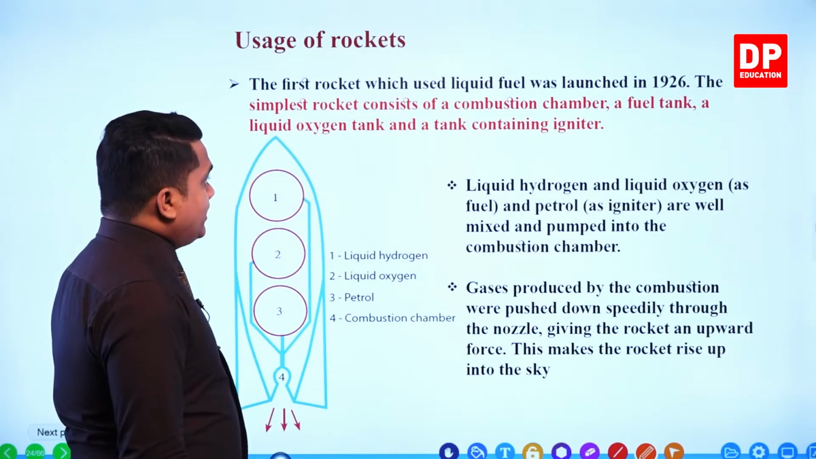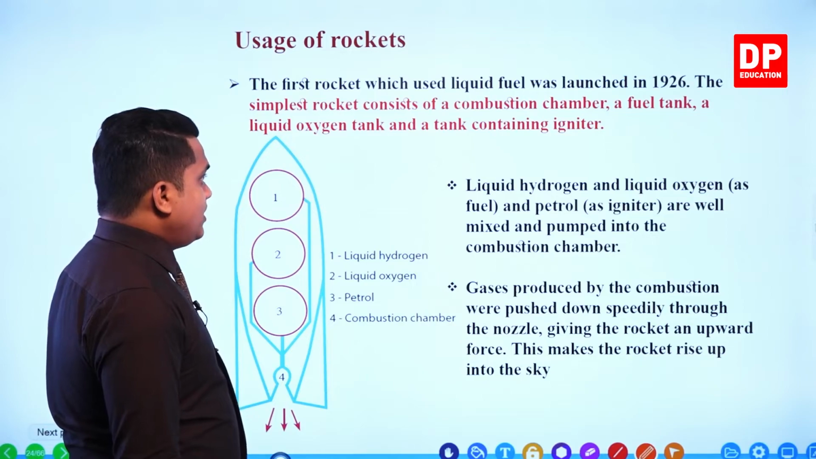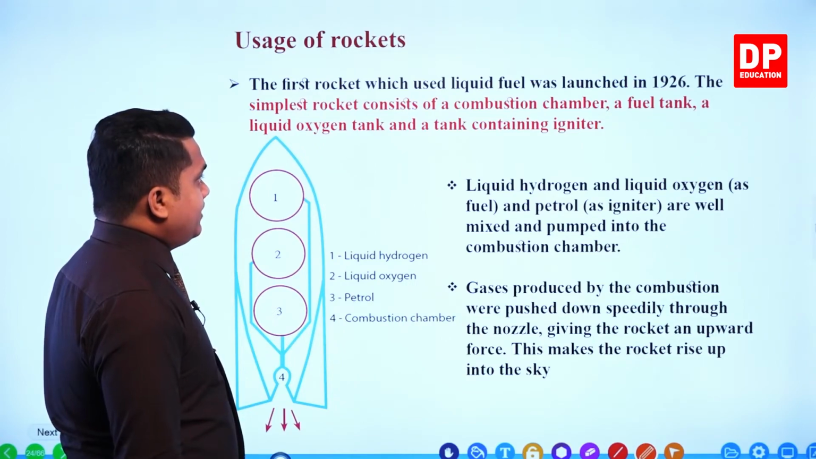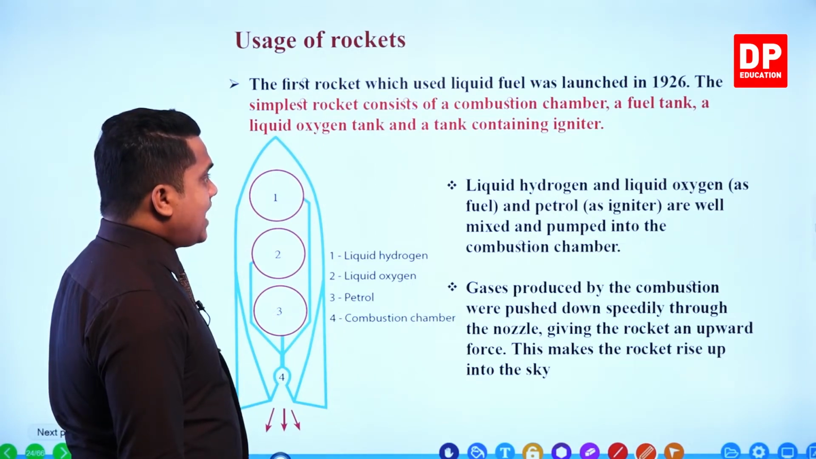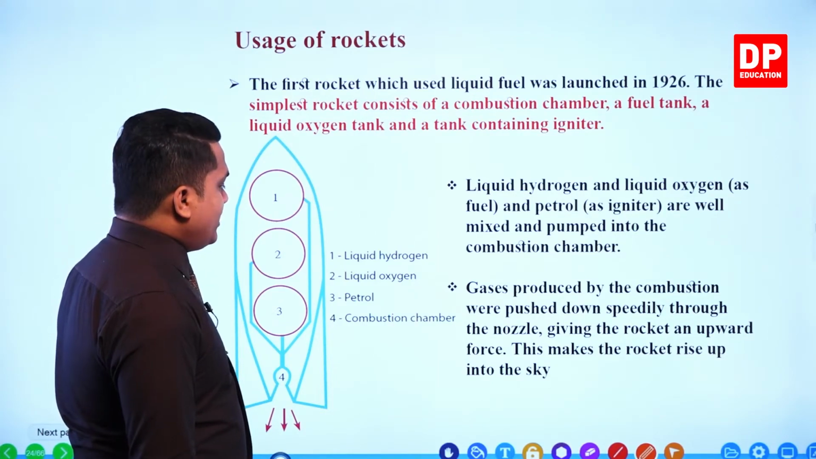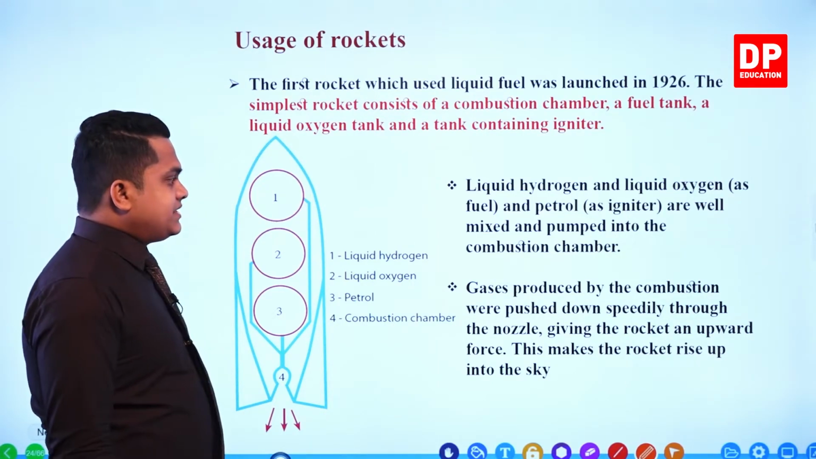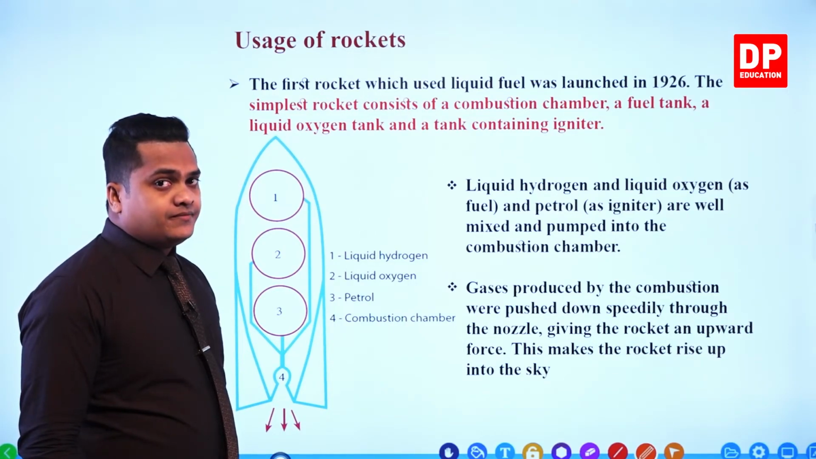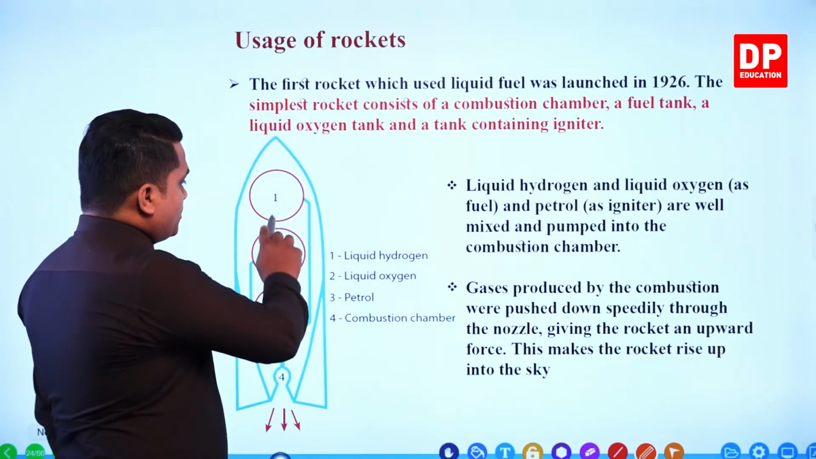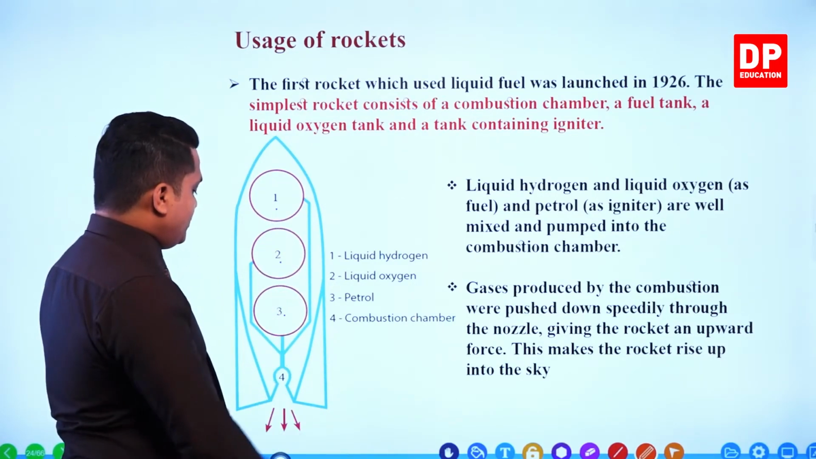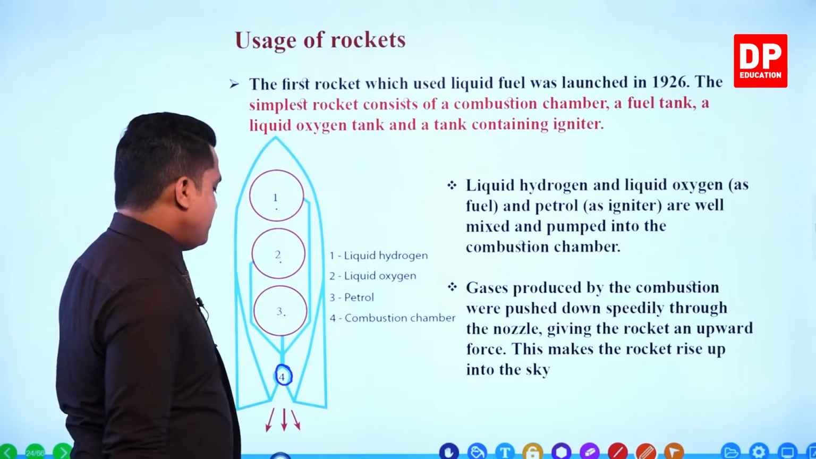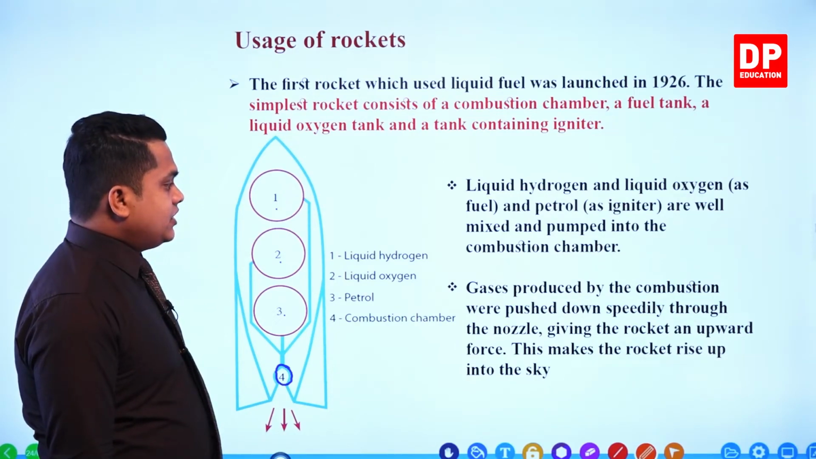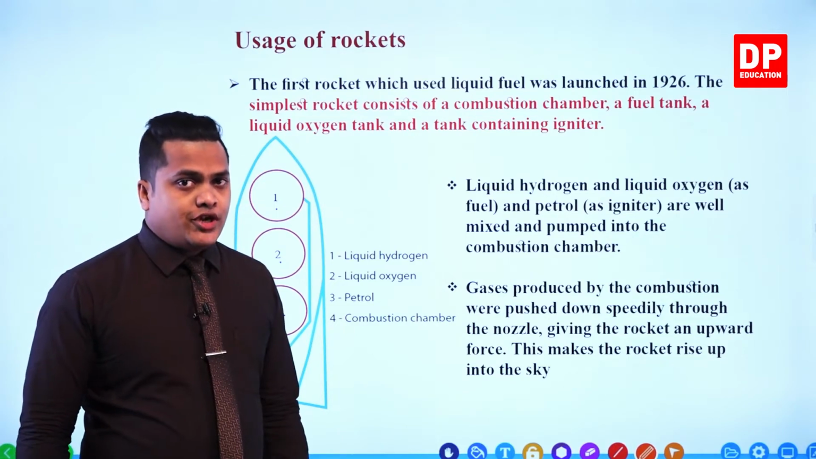The simplest rocket consists of a combustion chamber, a fuel tank, a liquid oxygen tank, and a tank containing an igniter. So there are 4 different chambers that we can observe within a real liquid fuel rocket. These are those 4 chambers, my dear children: 1, 2, 3, and here you can observe the 4th one, number 4.